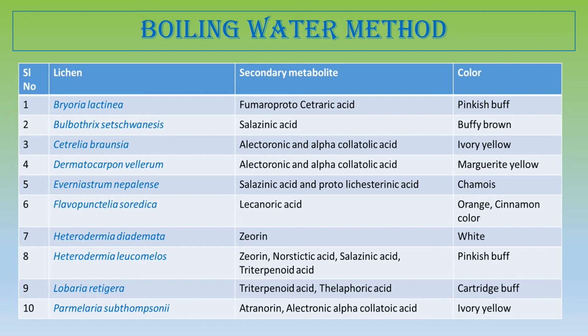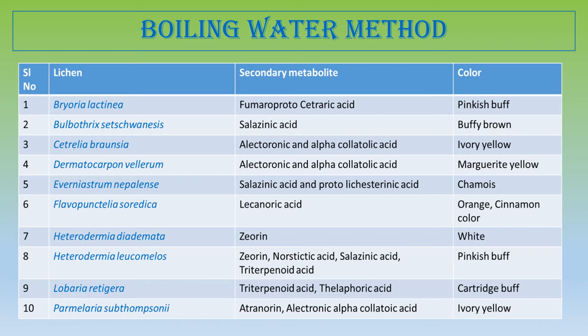This is mostly found in aquatic, semi-aquatic regions, growing along the rock, and this Dermatocarpon produces a marguerite yellow color. Now, Everniastrum nepalense, this is a very prized lichen, mostly found in tropical, subtropical areas, and actually the trade of this has been banned. The harvesting has been banned now, so it has actually become endangered. Even after the ban, they are illegally traded, this Everniastrum nepalense, and they produce a chamois color by the boiling water method.